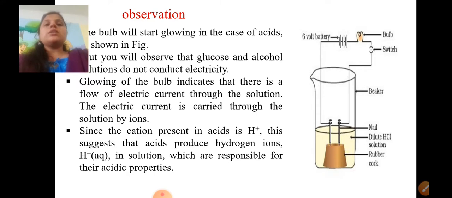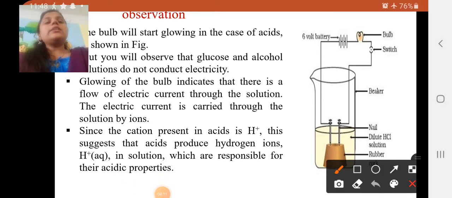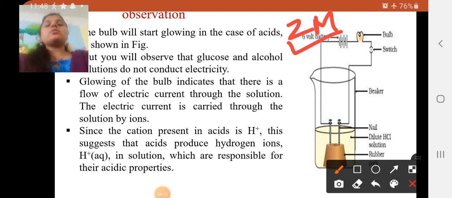Okay, so dear students, with this concept we have to confirm that this is important for 2 marks. This diagram itself is important for 2 marks: draw or show that the acid solution conducts electricity. You have to show the beaker with HCl, as well as the connection in the circuit, containing the battery, the solution, the bulb and the switch. These are the basic things, dear students, so don't lose your marks if the diagram is asked.